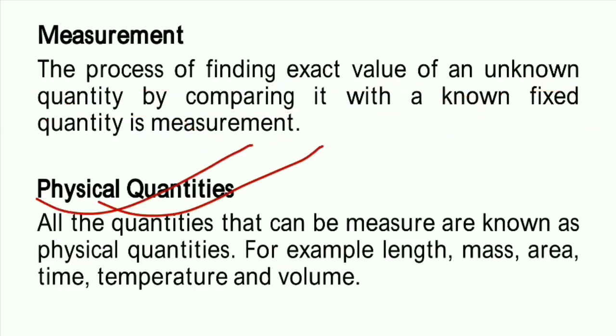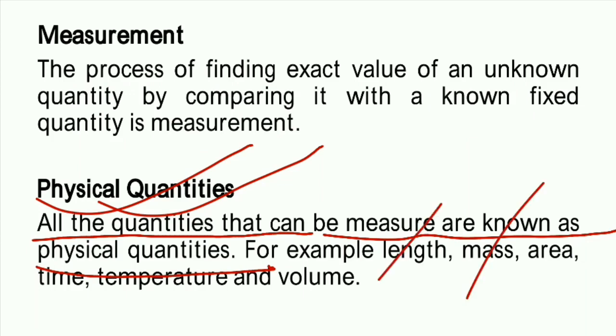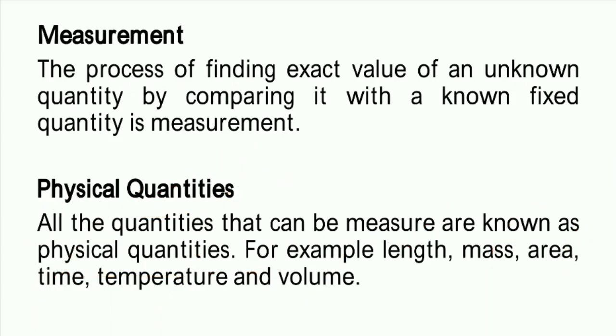What are physical quantities? Actually, all the quantities that can be measured are known as physical quantities. Quantity means what? Like length, mass, distance. We can say length means distance, mass, weight, area, time, temperature, volume. A lot of quantities are there. So which quantities can be measured, those are called physical quantities.